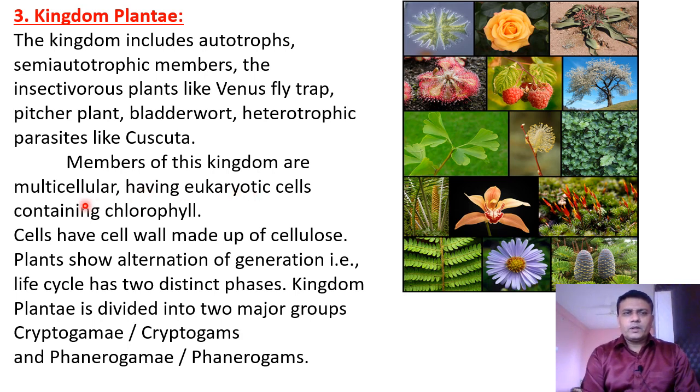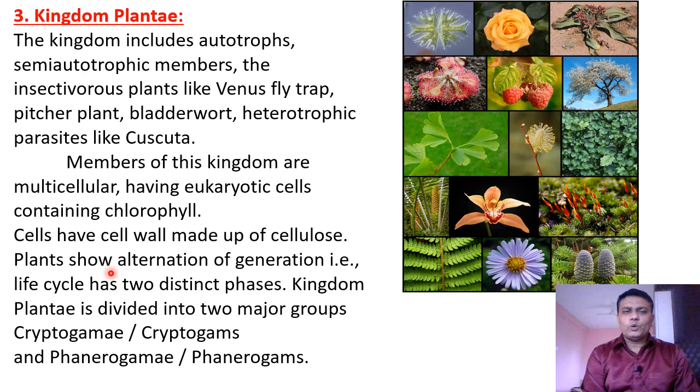Then they show presence of chlorophyll. With the help of this chlorophyll, plants can produce their own food material by the process of photosynthesis. Then cells show presence of a cell wall, and the cell wall contains a substance called cellulose.